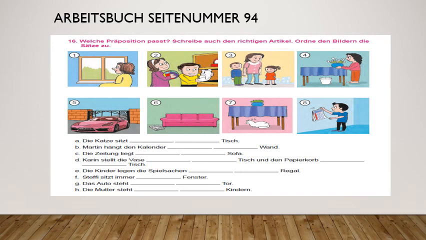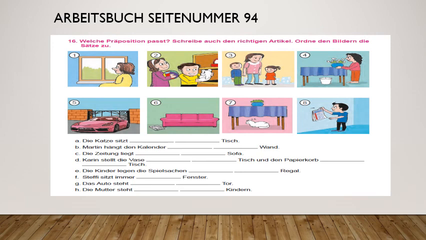For example, the cat is sitting, a sentence. You can see for the cat the picture 7 is matching, and the cat is sitting dash table. So the cat is sitting under the table. So you will use the preposition unter, and she is sitting, that means it shows the position, so dative should be used. So unter dem will come. Is it clear? You have to decide the preposition according to the picture and case also.